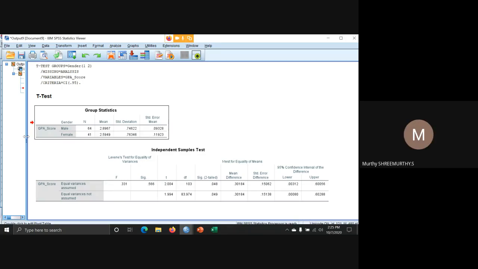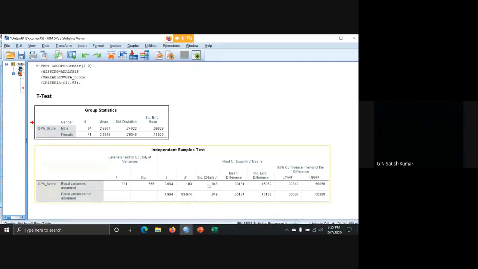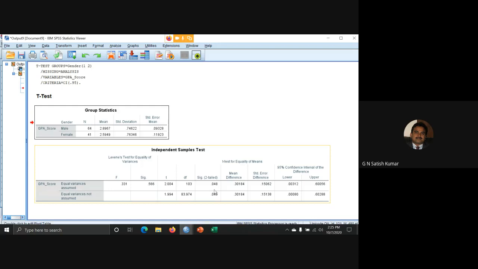Now we can come to the significance table. You see the significant value. What is the value? We have 0.048. If this value is less than 0.05, reject the null hypothesis, else accept the null hypothesis. Since this value is less than 0.05, why are we saying 0.05? Because the alpha value you have taken is 0.05. So if it is less than 0.05, we are rejecting the null hypothesis.